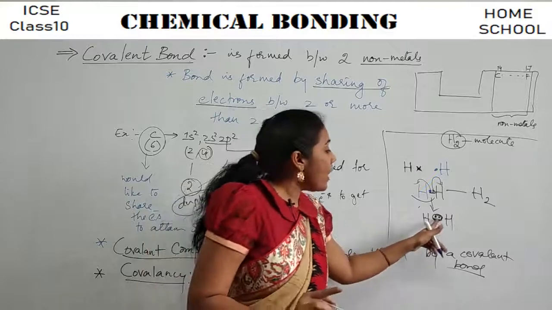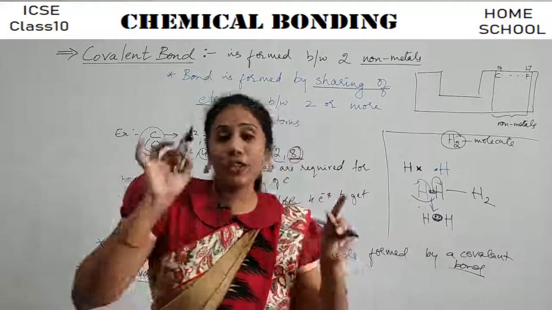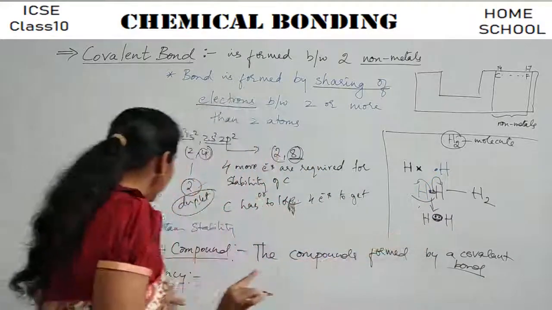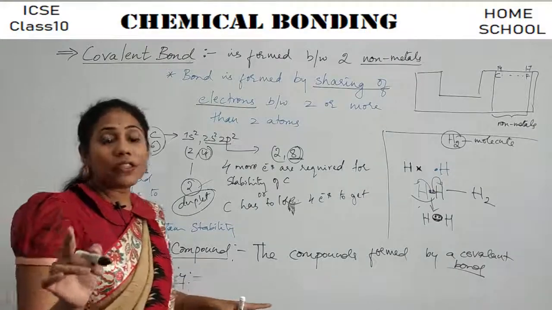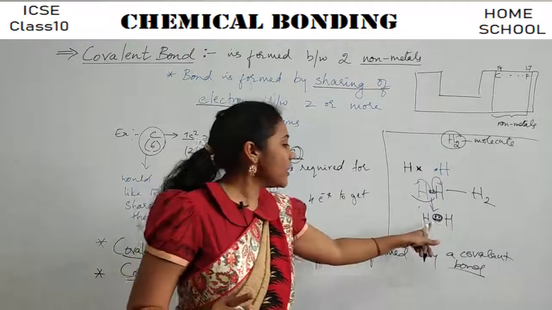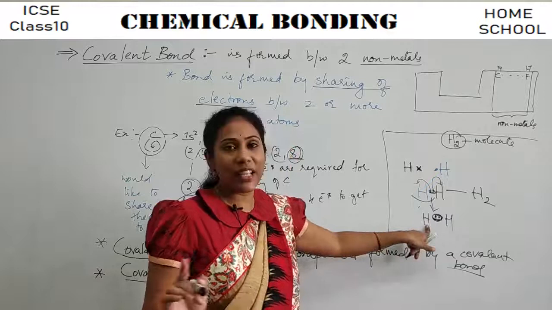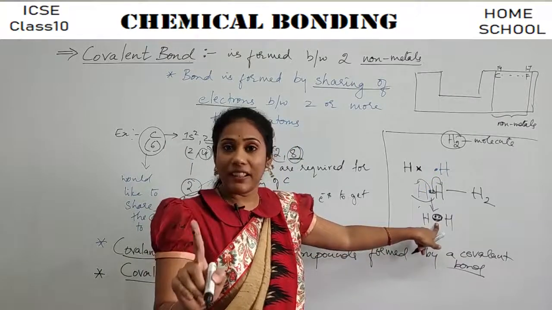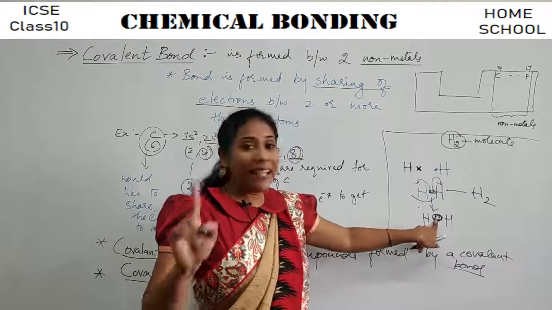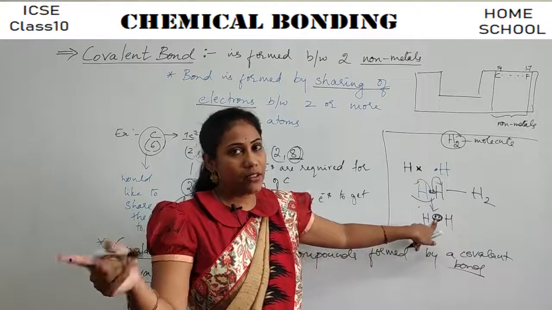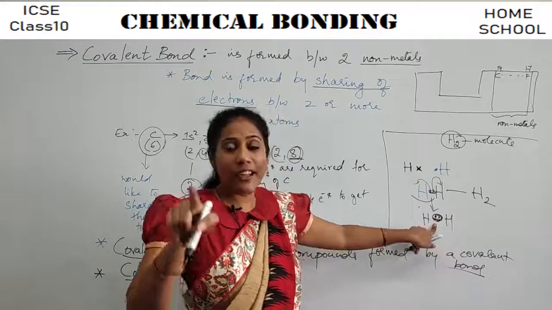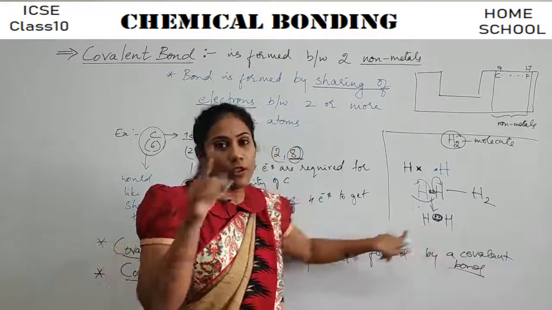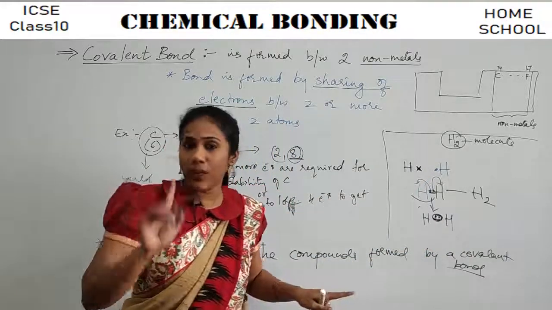So, the number of pairs of electrons that is shared between two atoms is called covalency. So, here what is the covalency of hydrogen if I ask? What is your answer? 1. How many pairs of electrons are shared? 1. Isn't it? Pair in the sense what? 2 electrons. So, how many pairs have been shared here? Just 1. So, covalency of hydrogen is 1.